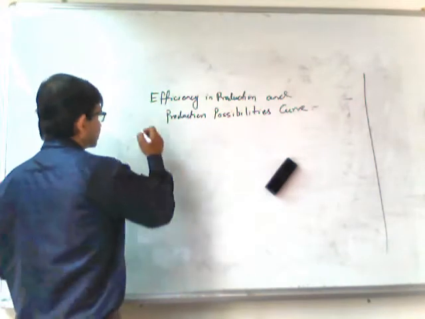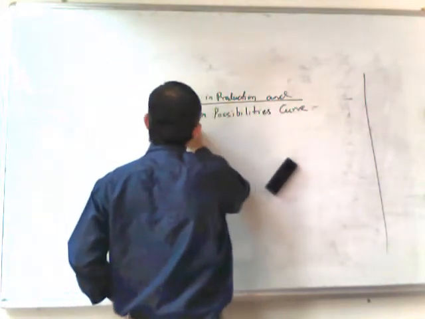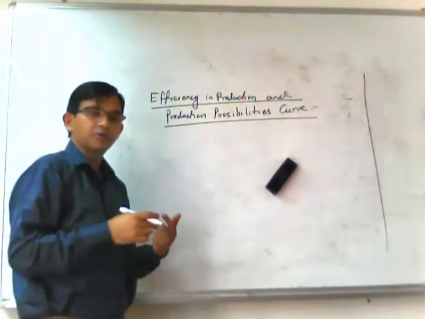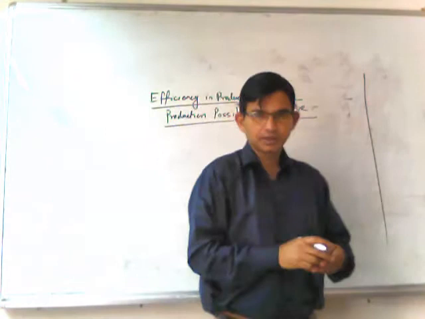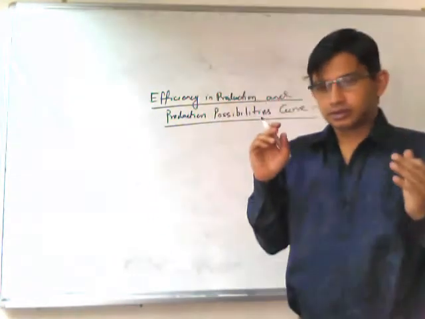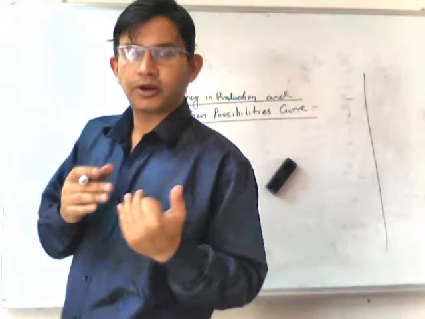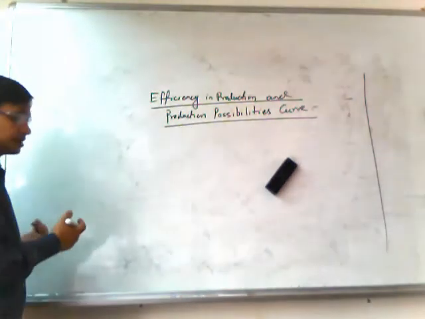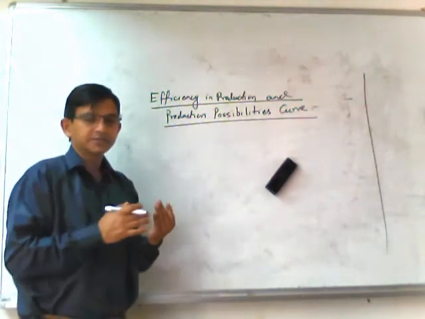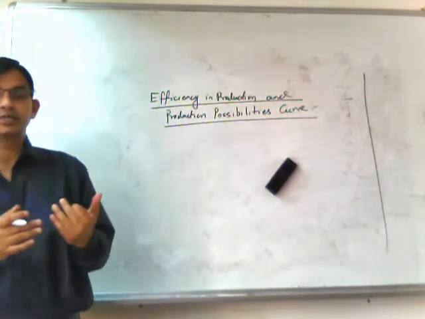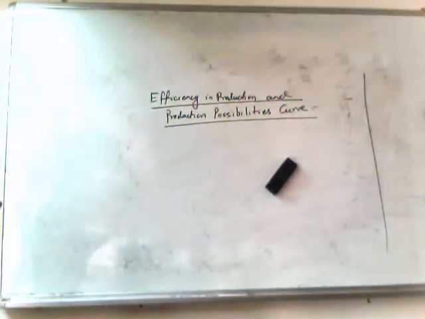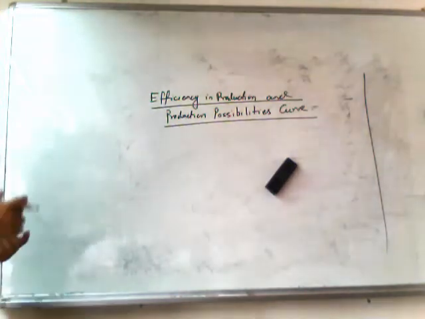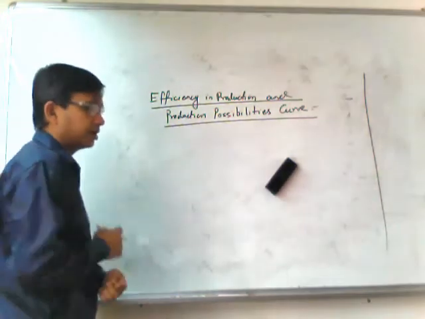So now we will discuss the efficiency in production and the production possibilities curve. So now we will consider a country. Production efficiency for a country means, in the words of Pareto, we can say that efficiency in production is a situation in which the production of one commodity cannot be increased without hampering the production of at least one of the other commodities.